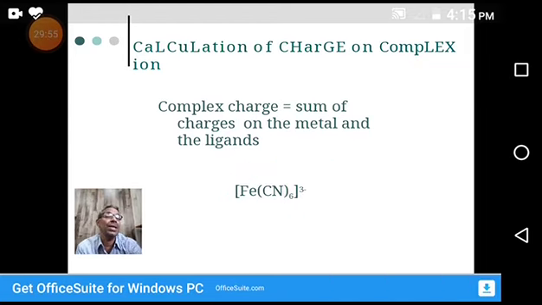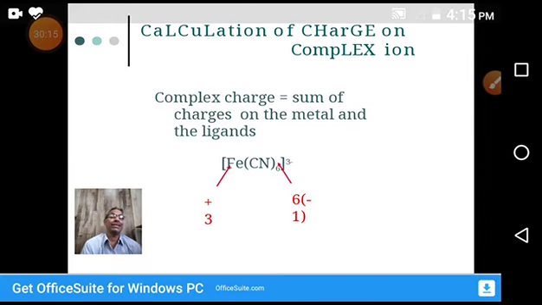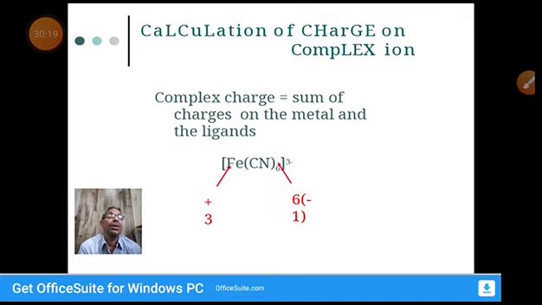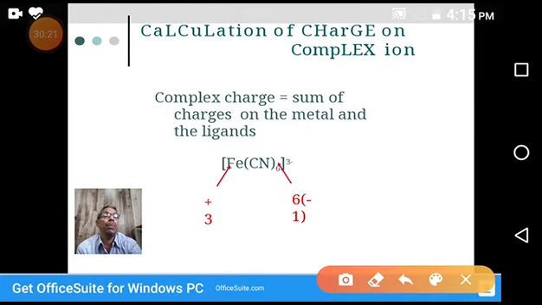You know the iron charge. In the complex ion, the charge is equal to the sum of the charges of the metal and the ligands. In the next slide, you see the example. Okay, see, iron is plus 3, and minus 6.